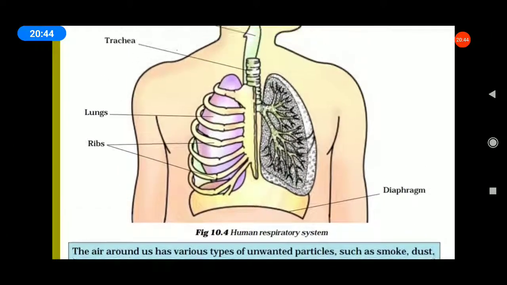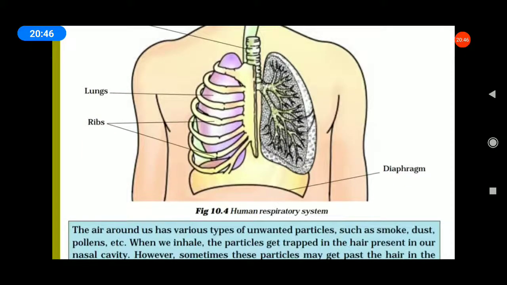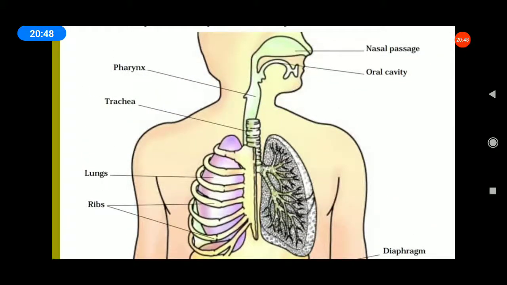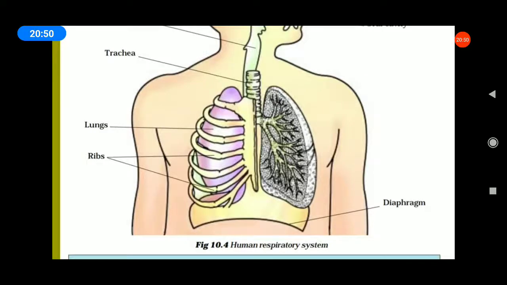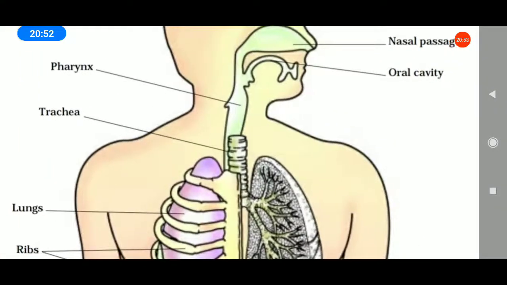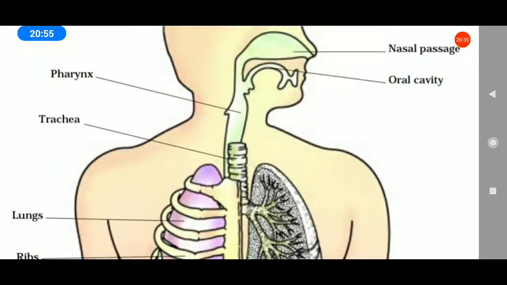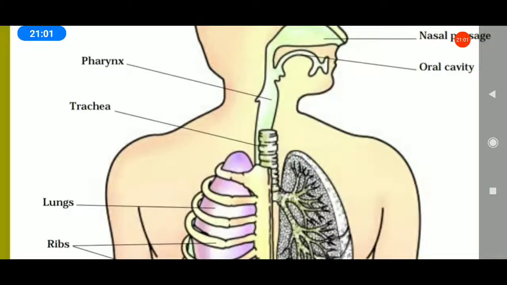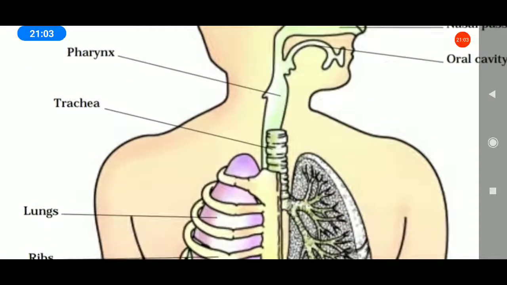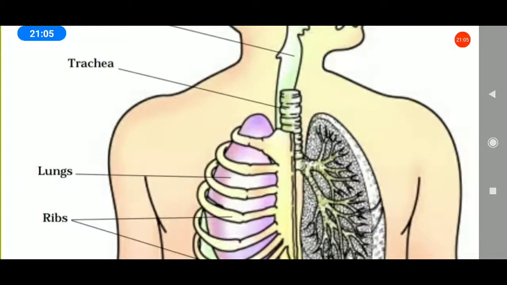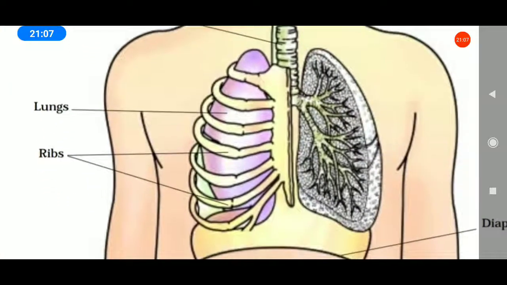All of you see the picture, the human respiratory system. This one is the nasal passage. This is the oral cavity. This one is the pharynx. This is the trachea, then the trachea is followed by the lungs.